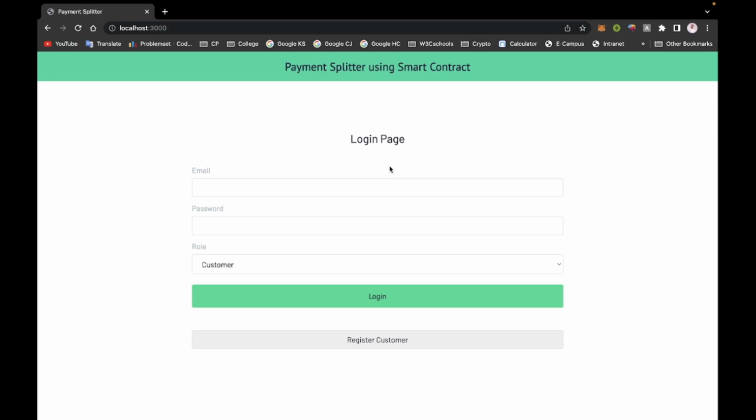Also payment is not made from customer to admin and then admin to company. Payment is done directly by the customer to the company. So this is a very useful thing for smart contracts and payment splitting using smart contracts. Okay, thank you.